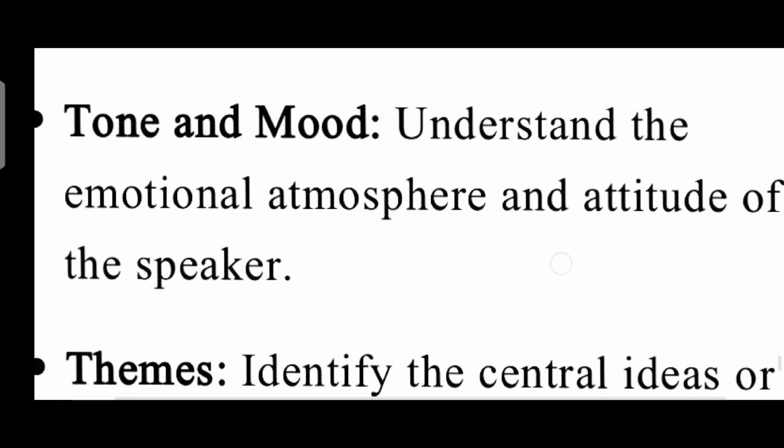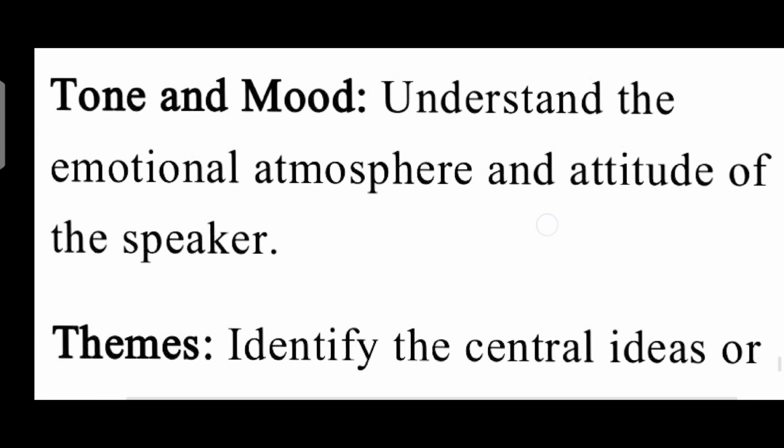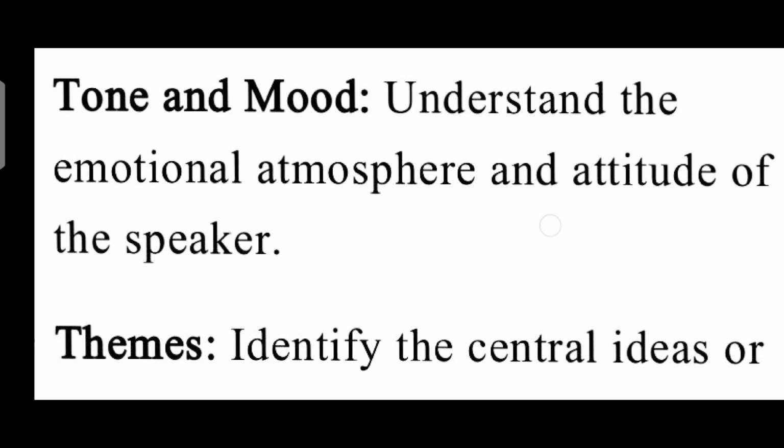That is a very important point. Understand the emotional atmosphere and attitude of the speaker.